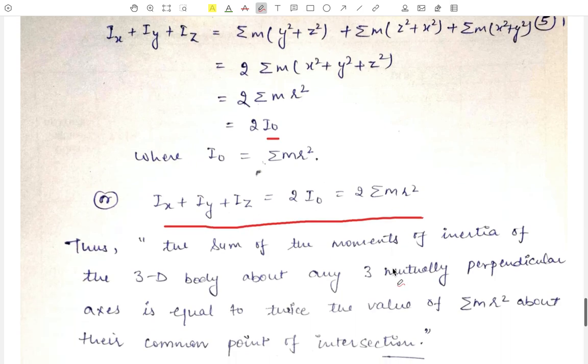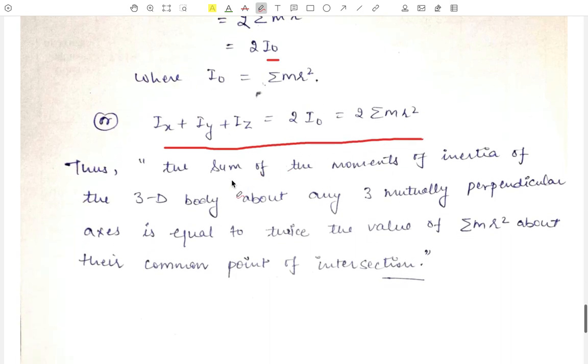What does this say? It says that the sum of moments of inertia of a 3-dimensional body about any 3 mutually perpendicular axes, here Ix, Iy and Iz, is equal to twice, that is 2 times, the value of summation mr square about their common point of intersection. Hence the theorem is proved.